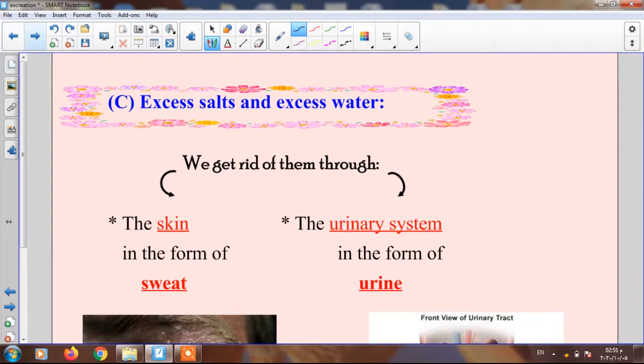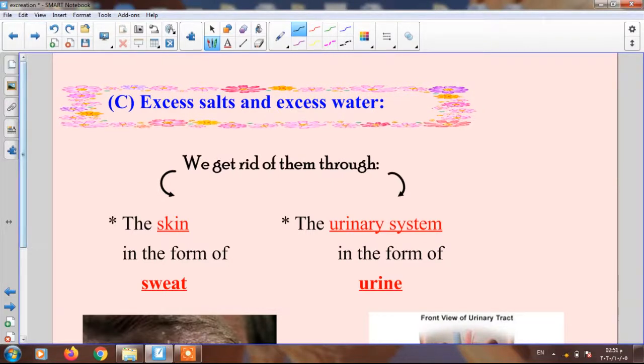Excess salt and water from what? From the excretory materials. If you remember, excretory materials, number 1 was, yes, excellent, carbon dioxide and water vapor. Number 2, nitrogenous waste. Number 3, excess salt and excess water. The body takes its needs from the salt and water, and the excess amount our body must get rid of through two ways.